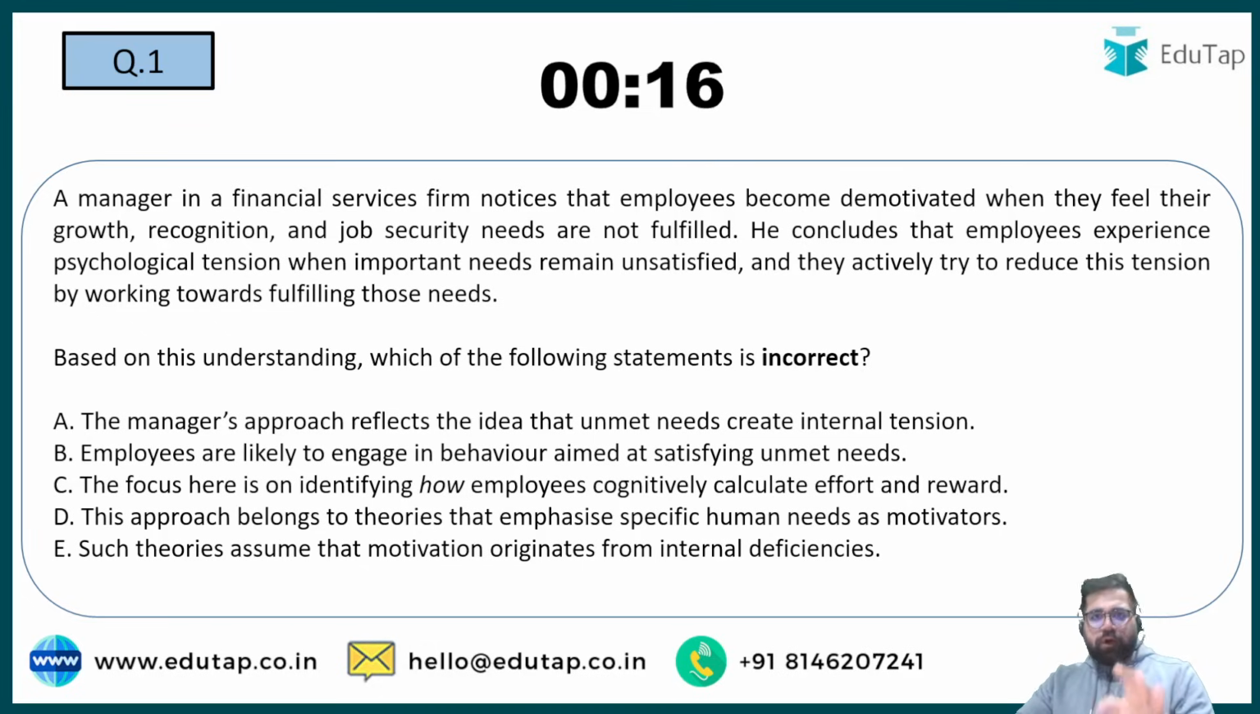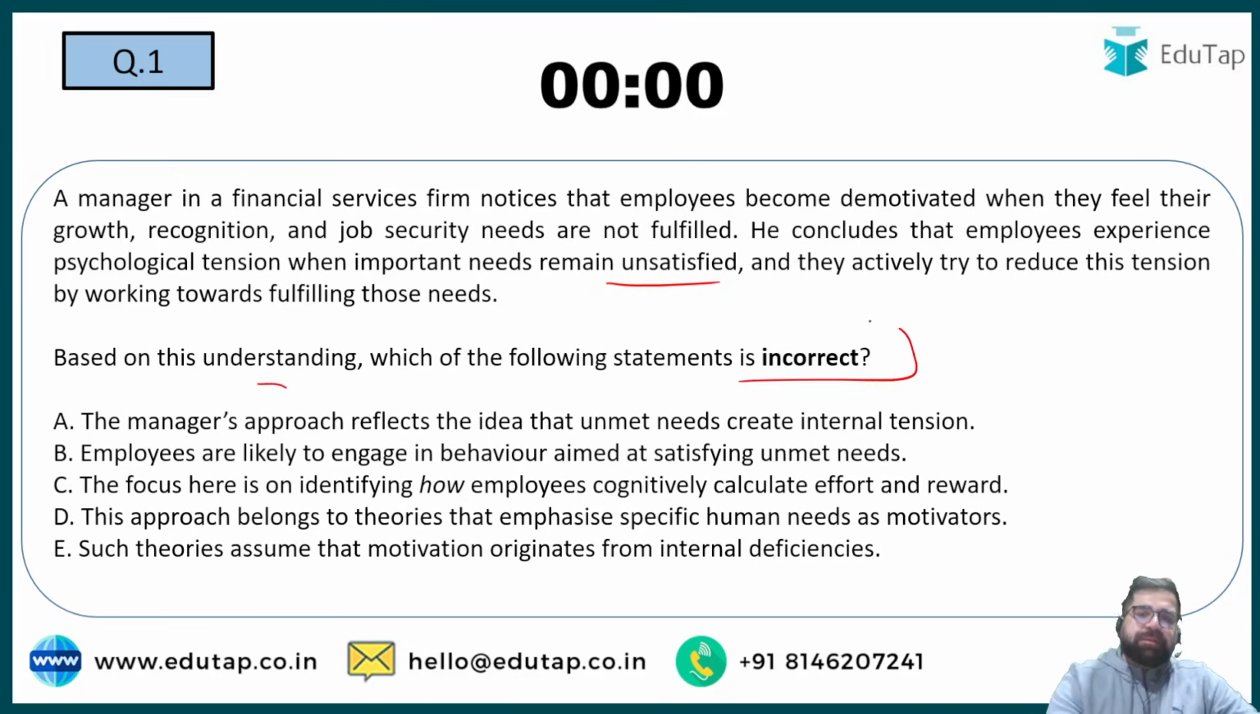Read the question, pause the video rather, and then definitely you should try to solve it. The question says, a manager in a financial services firm notices that employees become demotivated when they feel growth, recognition and job security needs are not fulfilled. He concludes that employees experience psychological tensions when important needs remain unsatisfied, and they actively try to reduce the tension by working towards fulfilling those needs. Based on this understanding, which of the following statements is incorrect?